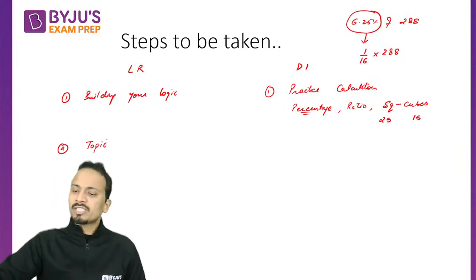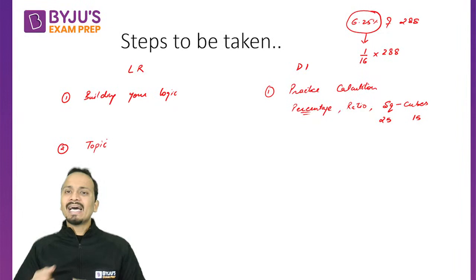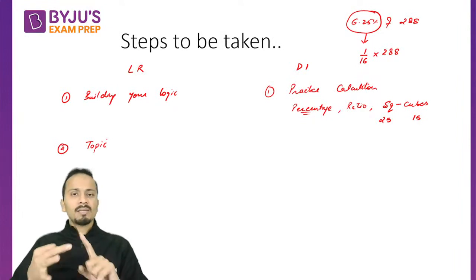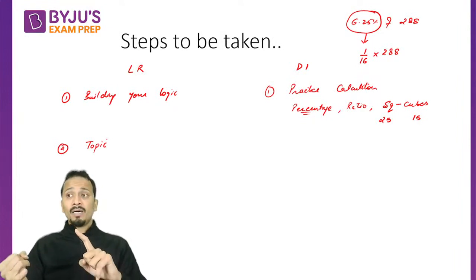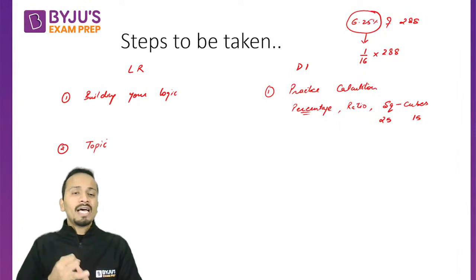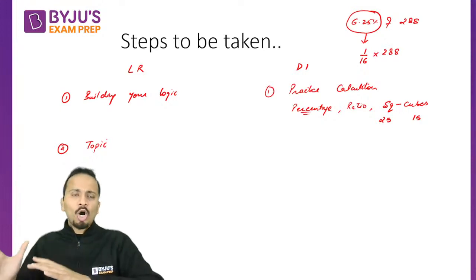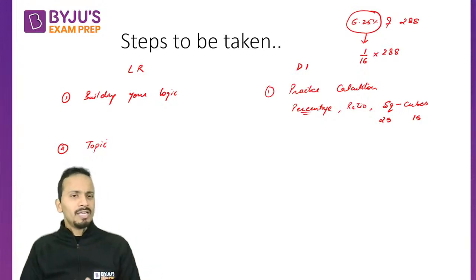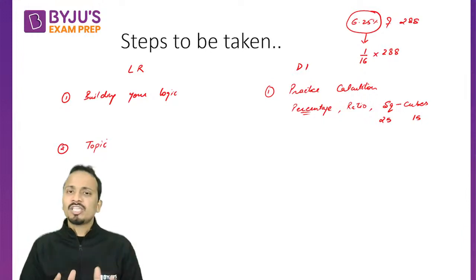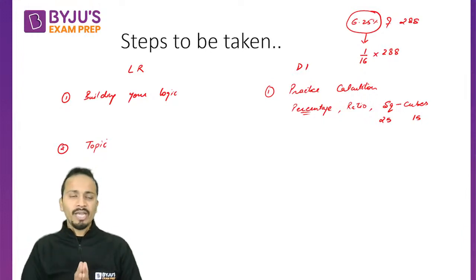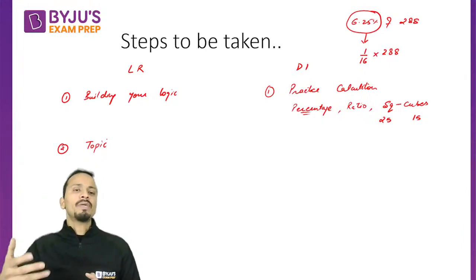Topics in logical reasoning: basic arrangements, groupings, puzzles, blood relations, Venn diagrams, direction sense, clocks, calendars, cubes. You can take up all these topics, which will be there in some of the study material that you will be following.